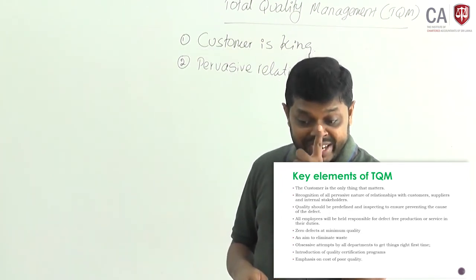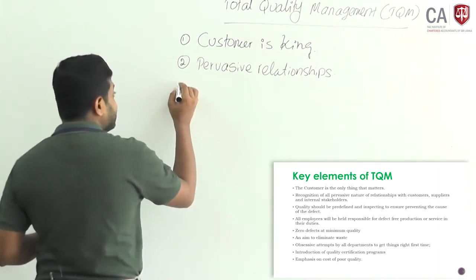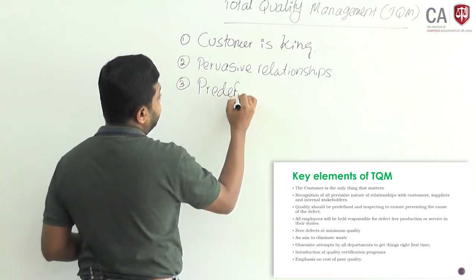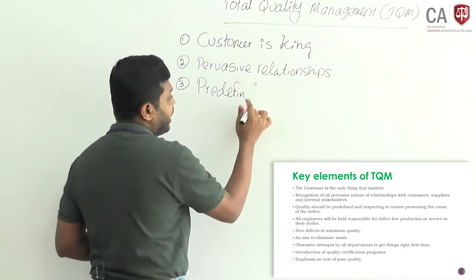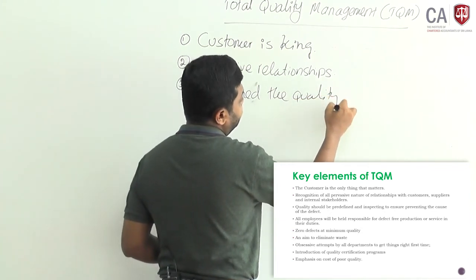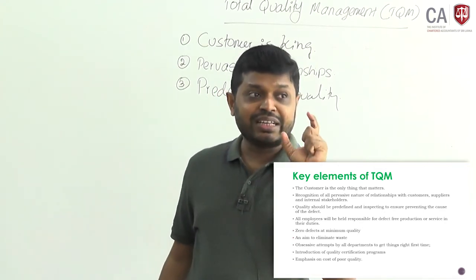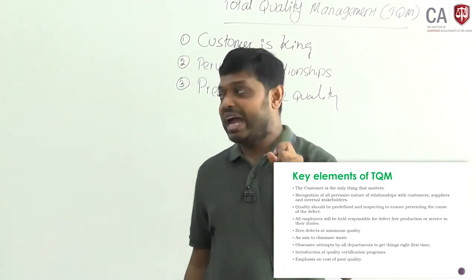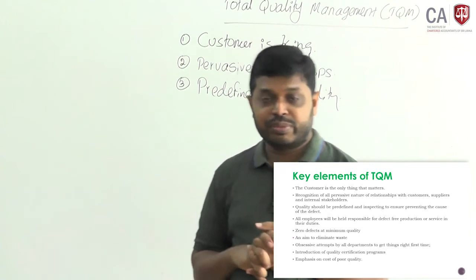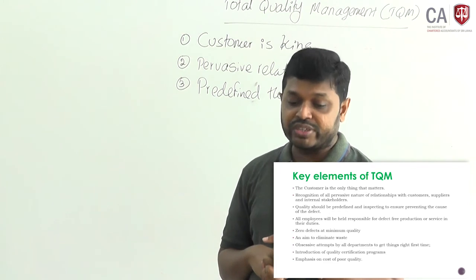Quality should be predefined and inspected to ensure preventing the cause of defects. You have to establish the standard. You have predefined the quality, what quality you expect. Then you have to identify what causes affect the quality of the product or service you are offering. Therefore, those need to be eliminated. The causes of defects you have to eliminate.